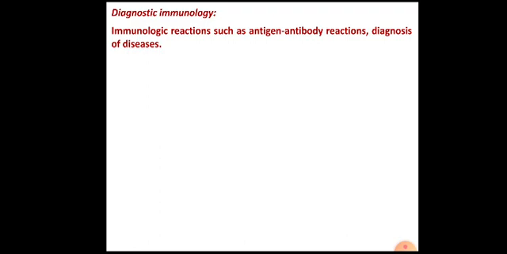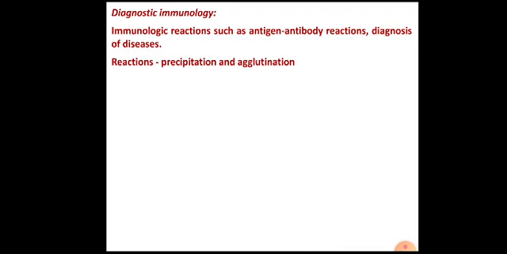For example, antibodies generated against poliovirus will bind only to poliovirus. They will not bind to some other type of antigen. That is called specificity. So this specificity is very important in the diagnosis of